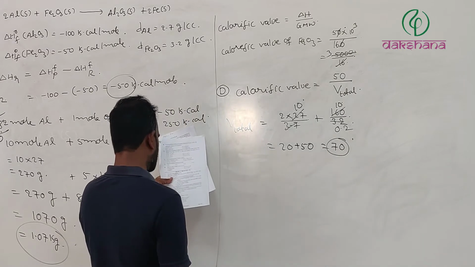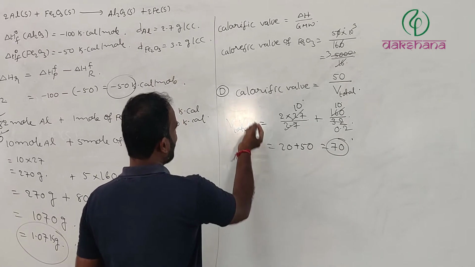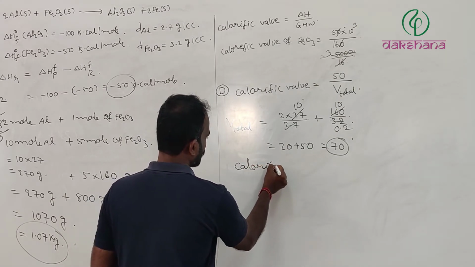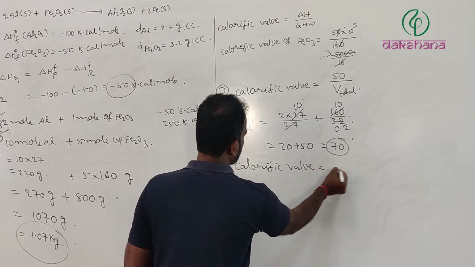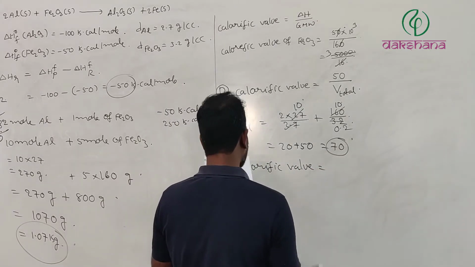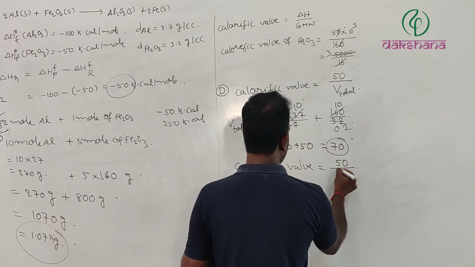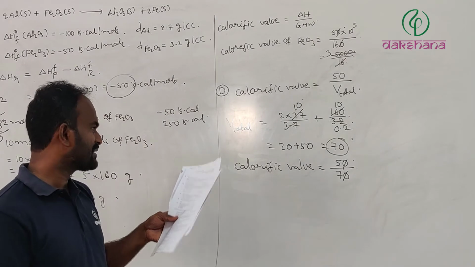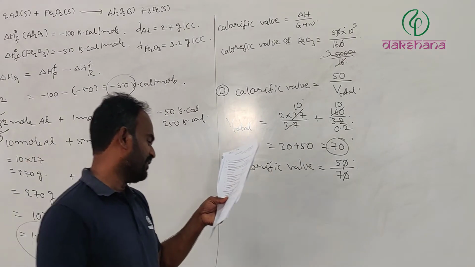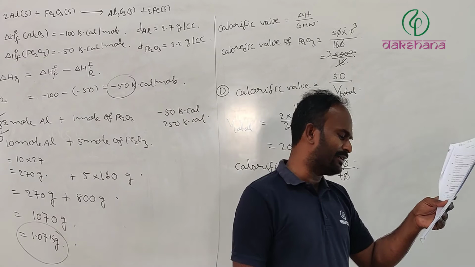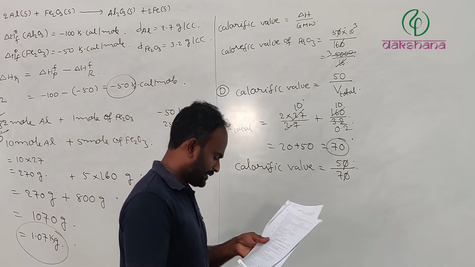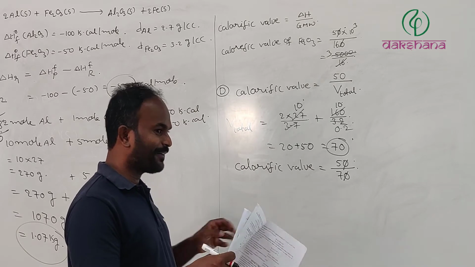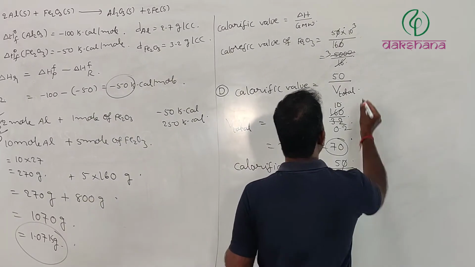To calculate the maximum calorific value of the fuel, it is 50 divided by 70, which gives the value in terms of kilocalorie per cc. Okay, that is question 44. Next comes the 45th question.